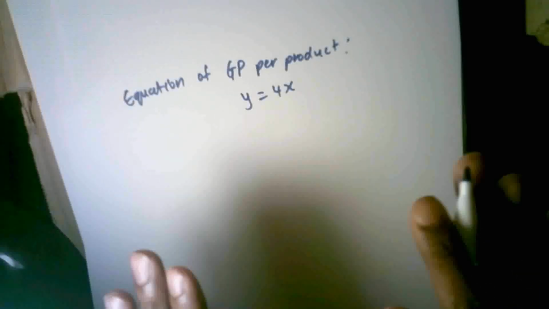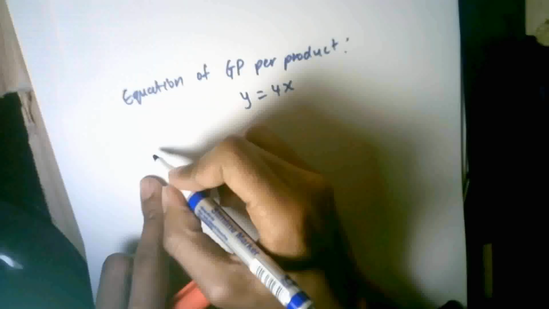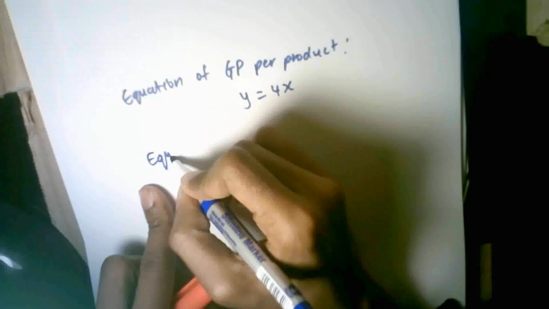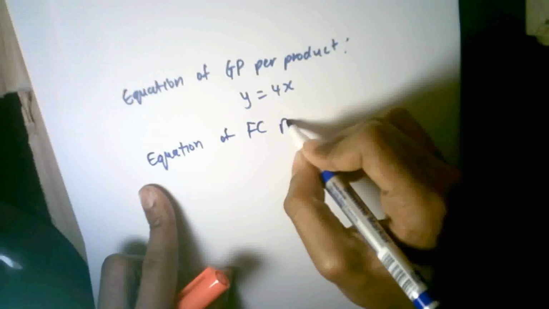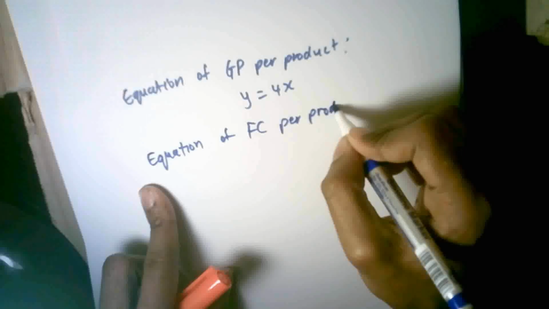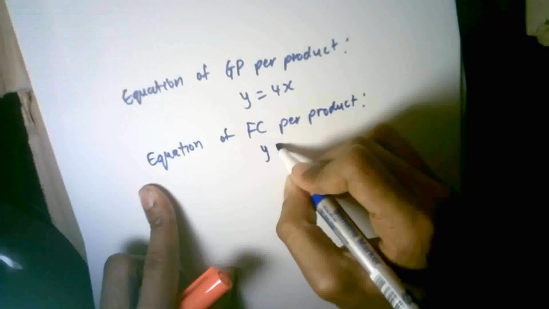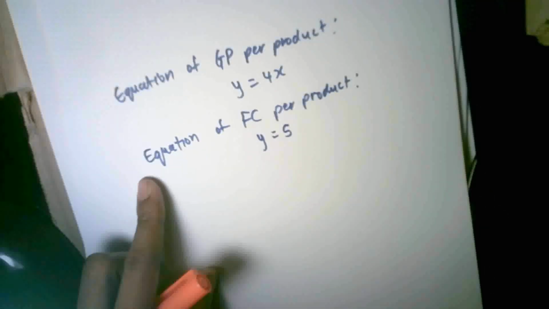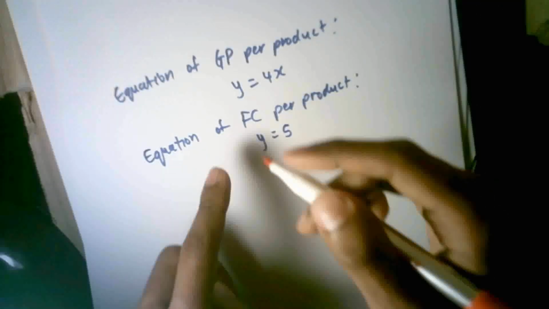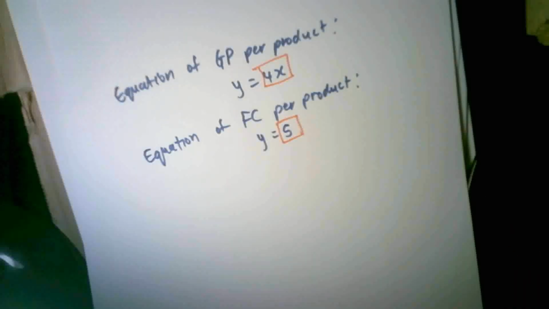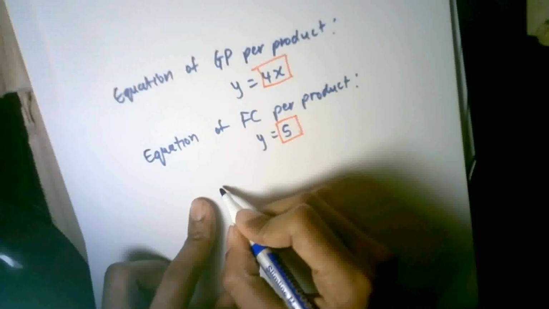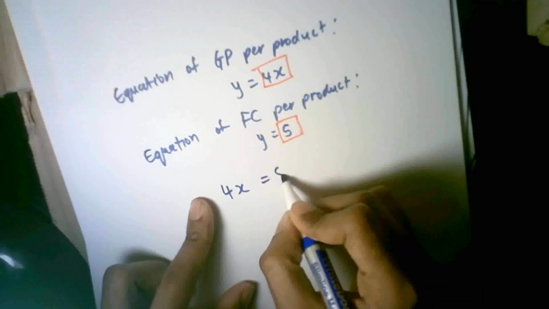And we know the equation of the fixed cost per product graph. What was that? That was y is equal to 5. Now we can equate the two graphs together. And how do we do that? Because both are equal to y, we can say 4x is equal to 5. That will give me the x value where the two graphs intersect.